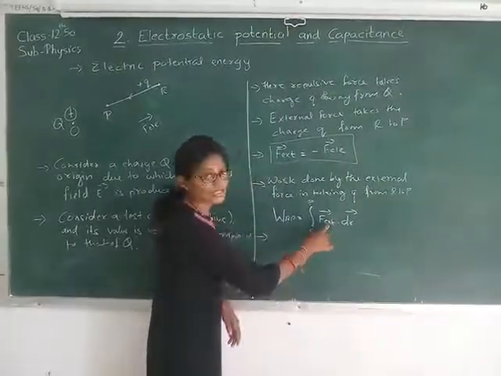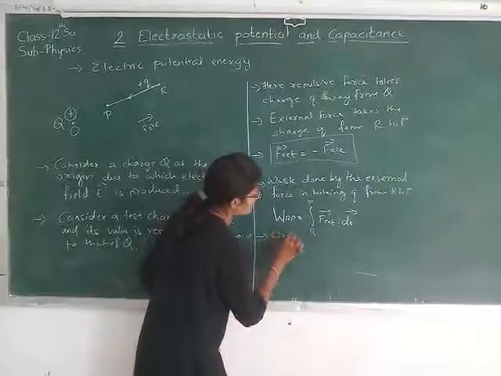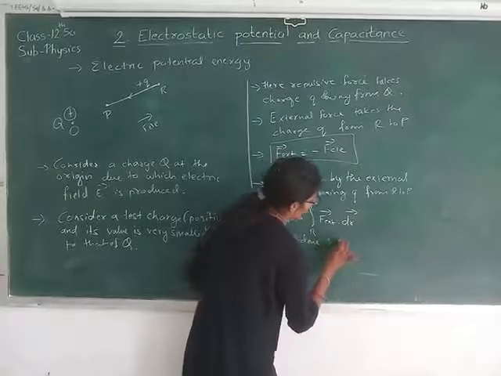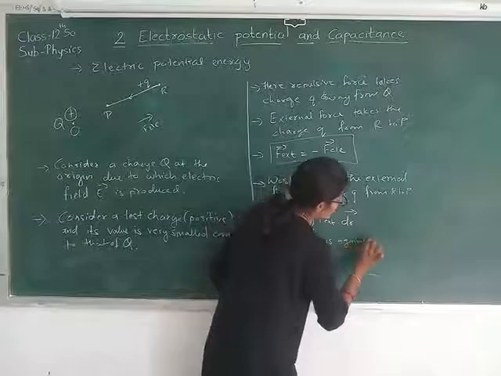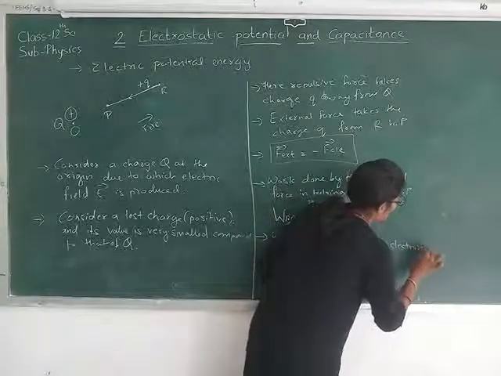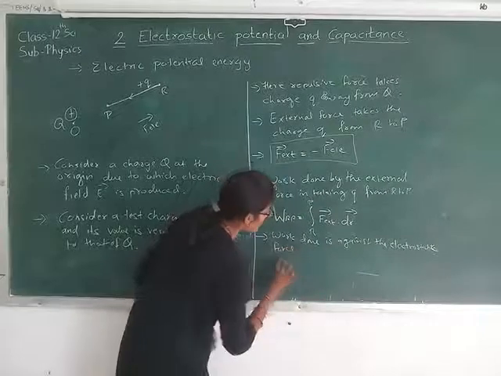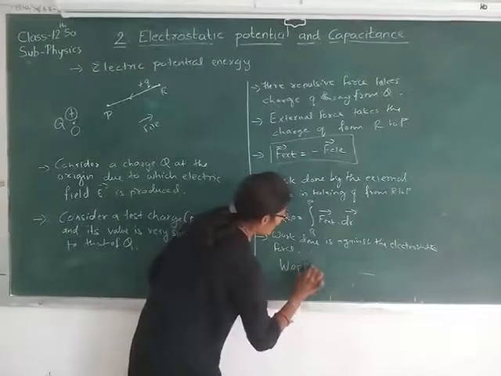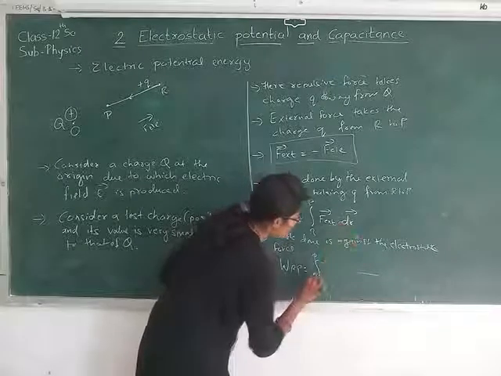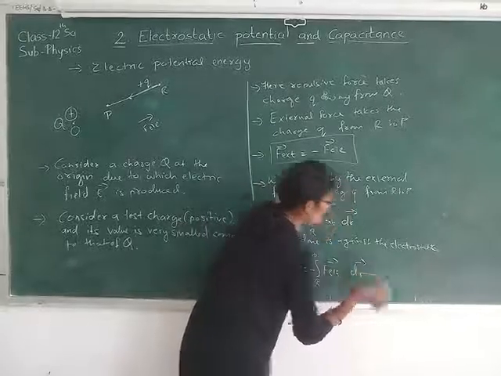Now we know F external is equal to minus F electric, that is, the work done is against the electrostatic force. So it can also be written as W_RP equals integral from R to P of minus F electric dot dr vector.